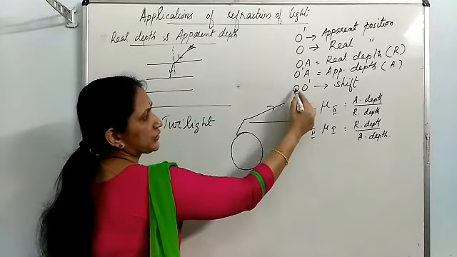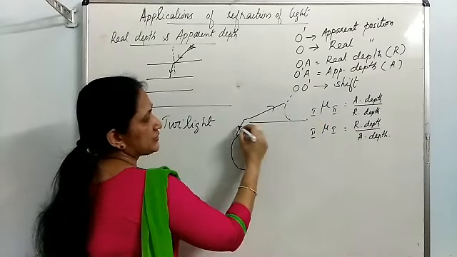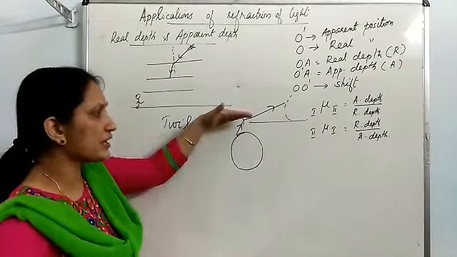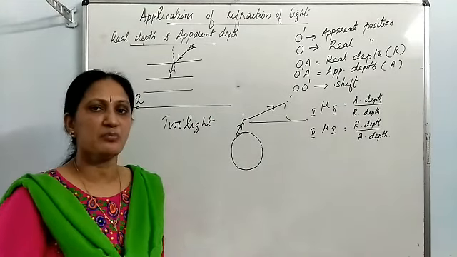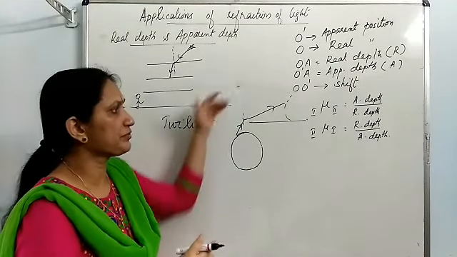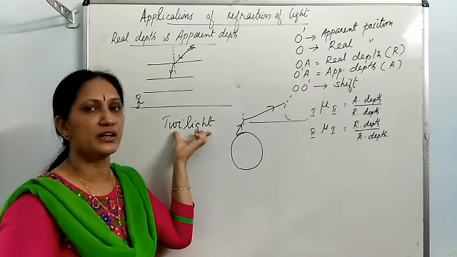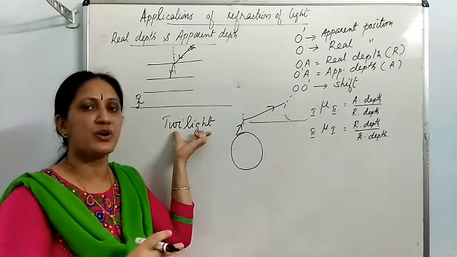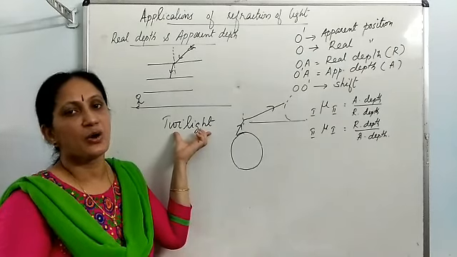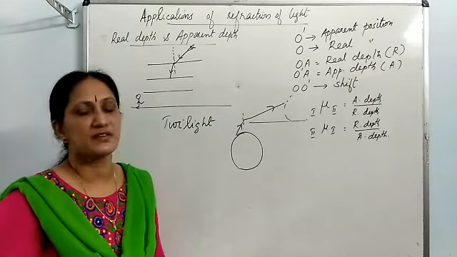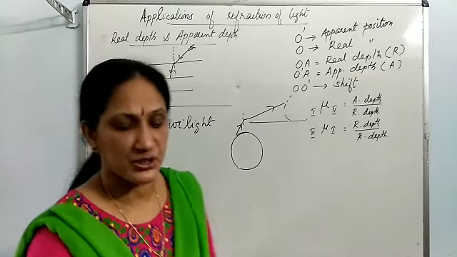Suppose here is the location of earth. Due to refraction, the light rays bend and reach earth even after sunset. Same way before sunrise also, due to refraction, sun rays are reaching. Sunlight reaching earth before sunrise or after sunset is known as twilight. Its scientific reason is refraction of light.